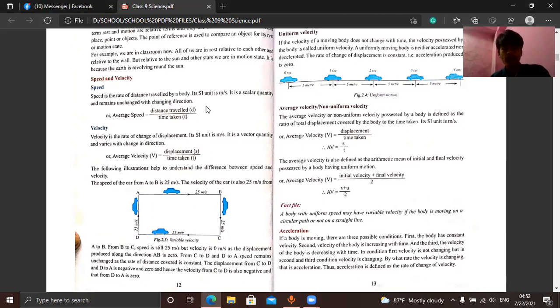It is a scalar quantity and remains unchanged with change in direction. The direction keeps on changing but the speed remains the same, because the distance may be in any direction. Can you understand it?